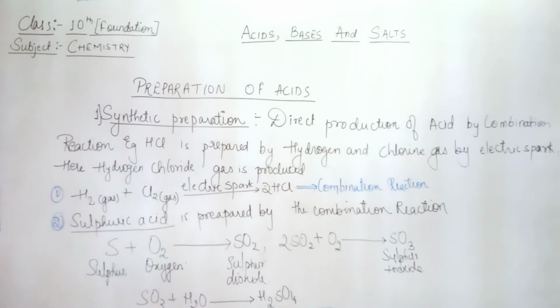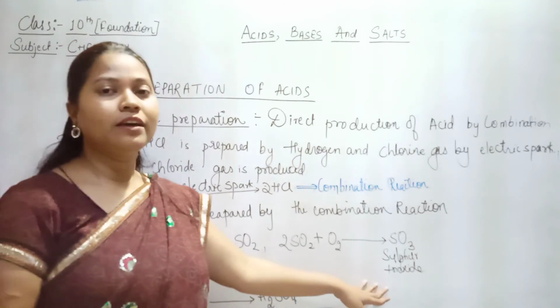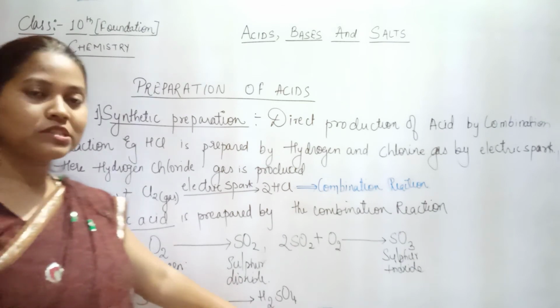So sulfuric acid is H2SO4, and how is it prepared? It is prepared in a 3-step combination. All the elements present in it easily combine with each other, forming sulfuric acid. The very first step is the addition reaction of sulfur with oxygen gas. When they combine, they form sulfur dioxide. This sulfur dioxide again combines with the oxygen which is present in excess, forming sulfur trioxide. And this sulfur trioxide, when it combines with water, produces sulfuric acid.